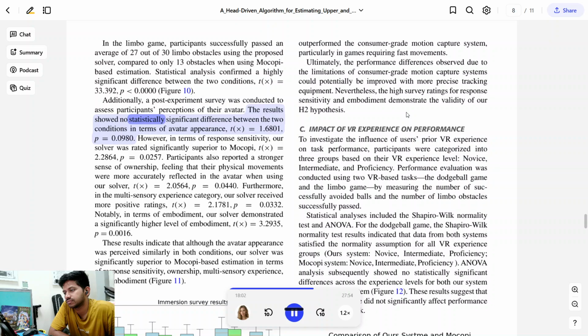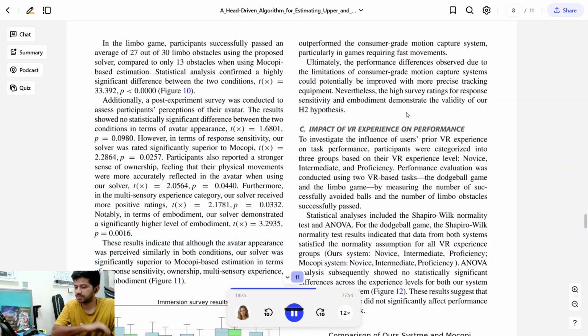The results showed no statistically significant difference between the two conditions in terms of avatar appearance, t equal to 1.70. Our solver was rated significantly superior to Mocopi, with participants feeling that their physical movements were more accurately reflected in the avatar, and it received more positive ratings. Furthermore, in terms of embodiment, our solver demonstrated a significantly higher level of embodiment. These results indicate that although the avatar appearance was perceived similarly in both conditions, our solver was significantly superior to Mocopi-based estimation in terms of response sensitivity, ownership, and multisensory experience.